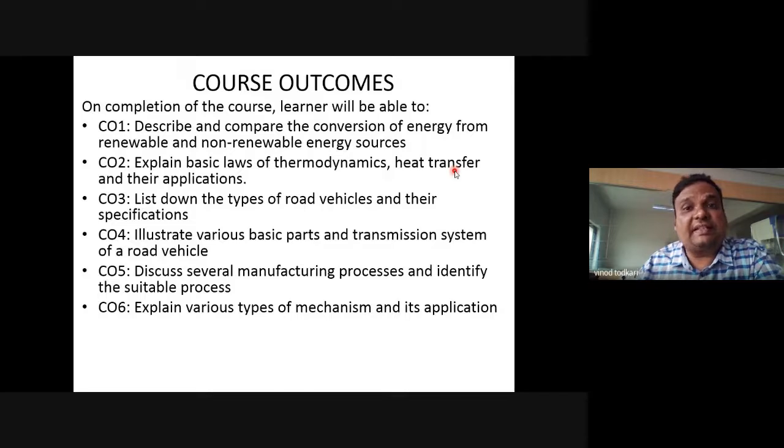Then you will be studying heat transfer. You will be studying how heat transfer takes place by conduction, convection, and radiation. And you will be studying applications, right? What are the applications of heat transfer? For example, in boiler, in condenser, what kind of heat transfer mechanisms we use, right?